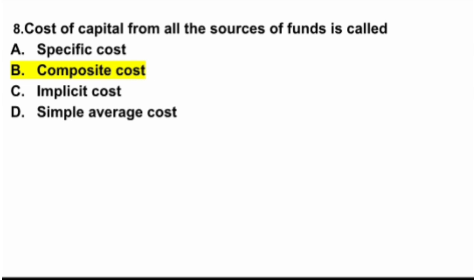And implicit cost means an opportunity cost of resources that are already owned by the firm and used in business. These costs have already occurred and are not necessarily shown or reported as a separate expense, and it comes from the use of an asset rather than renting or buying it. In this question the answer is composite cost, right? And the next question,